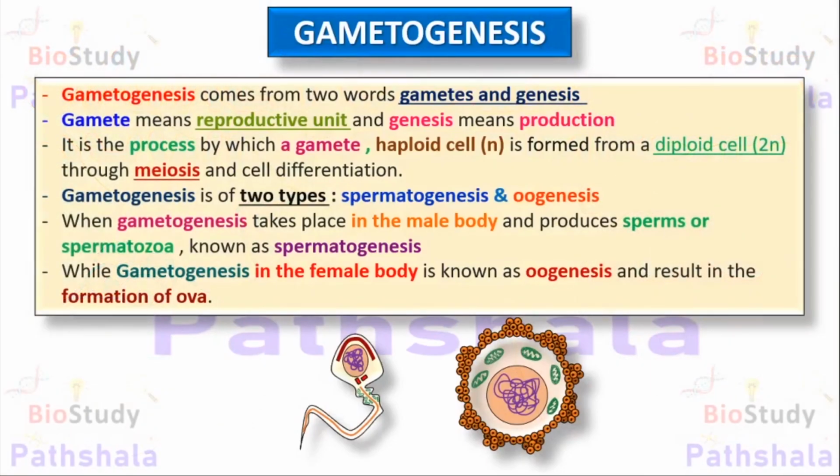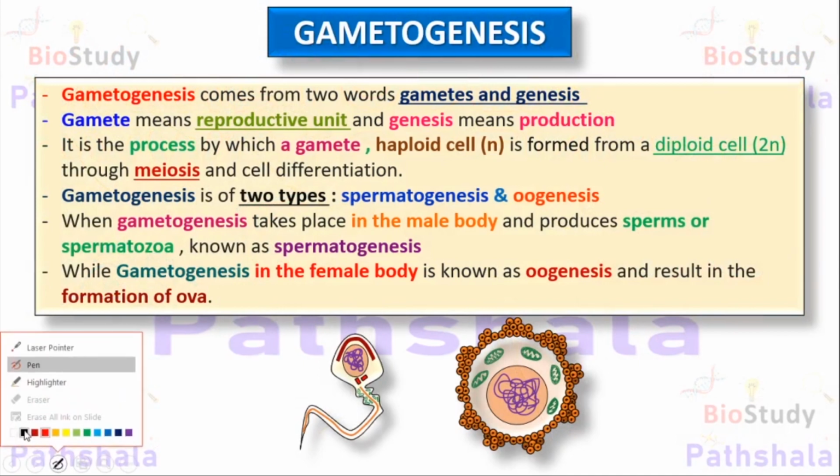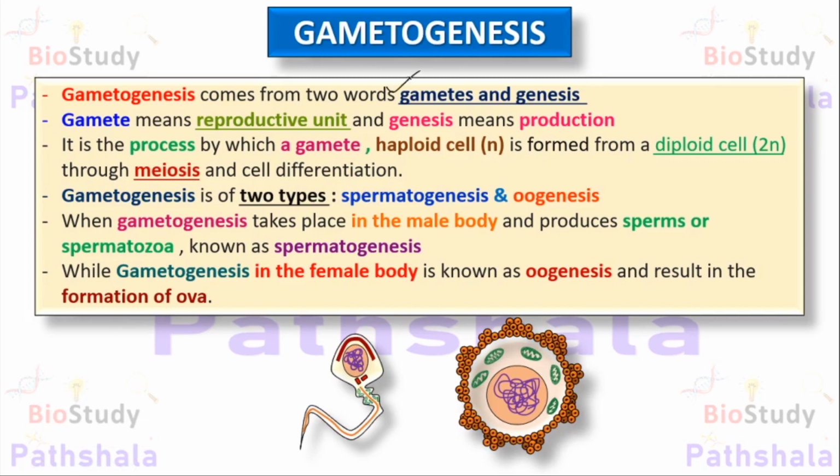So what is gametogenesis? Gametogenesis is a combination of two words: gametes and genesis. So what is the meaning of gametes and genesis? Gamete means the reproductive unit of any kind of living organism, while genesis means the production. That means gametogenesis is the procedure of production of the reproductive unit.